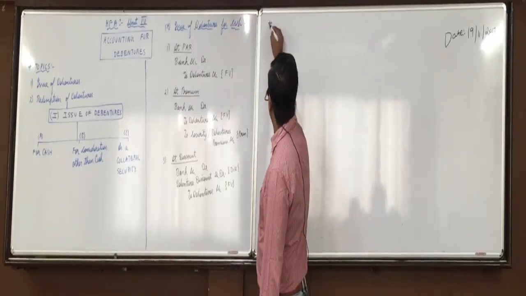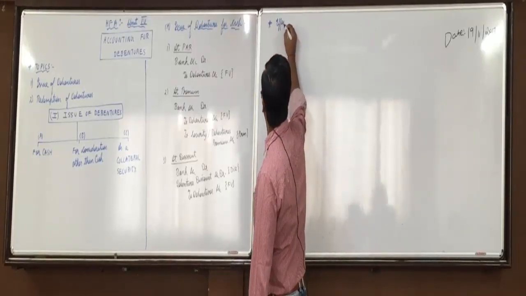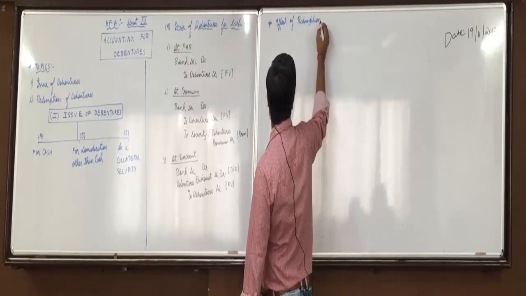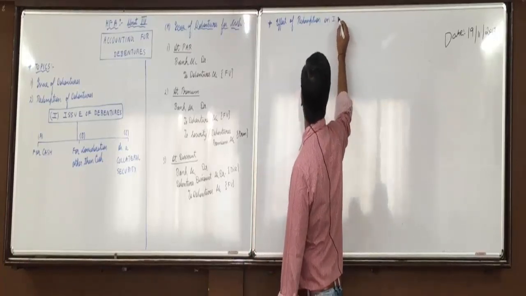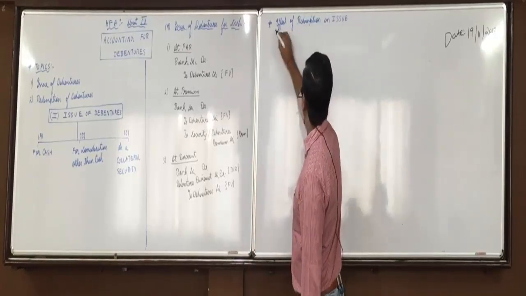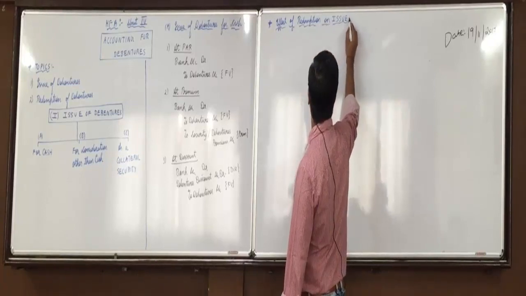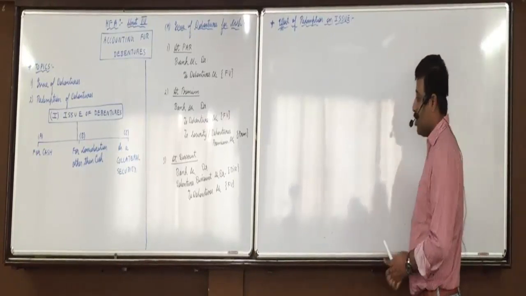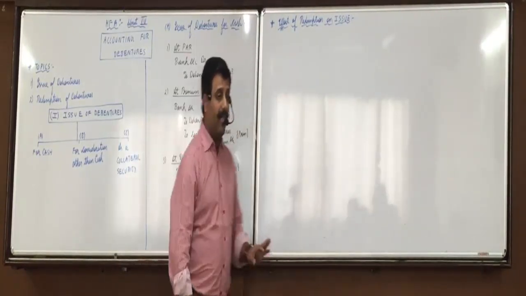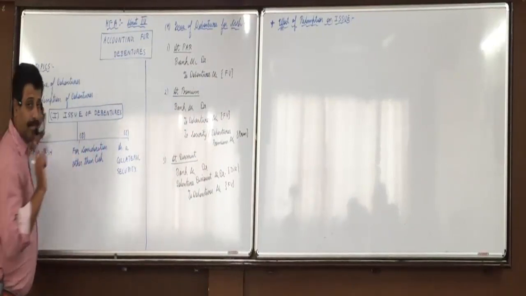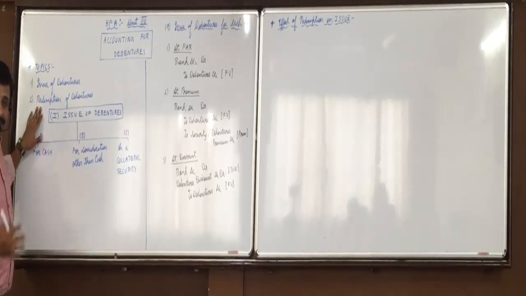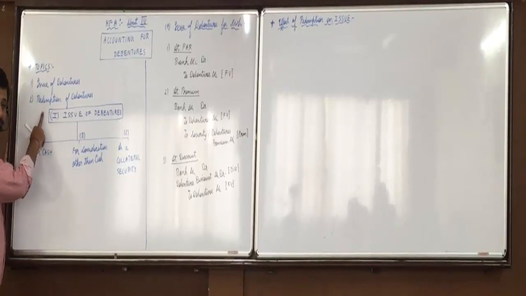Now, if debentures are going to be redeemed in future, then that will have effect on issue of debentures also. How the debentures are going to be redeemed in future will have effect on issue of debentures also. I repeat, we are not studying the topic of redemption. We are still studying the topic of issue of debentures. But suppose debentures are issued for a 5 years period. After 5 years they are going to be redeemed.